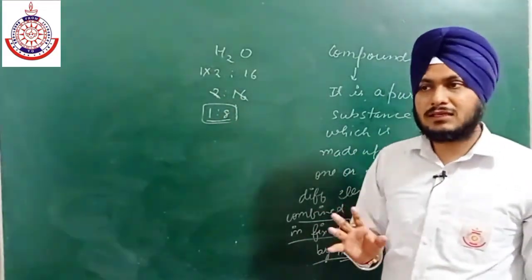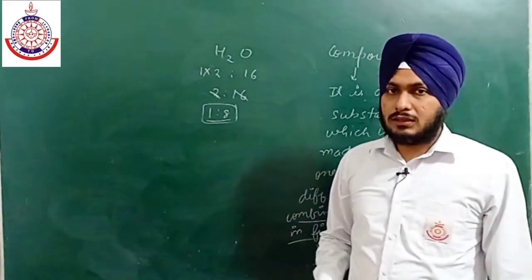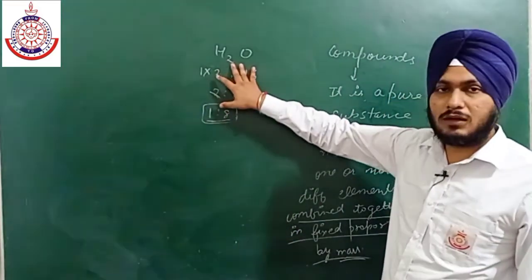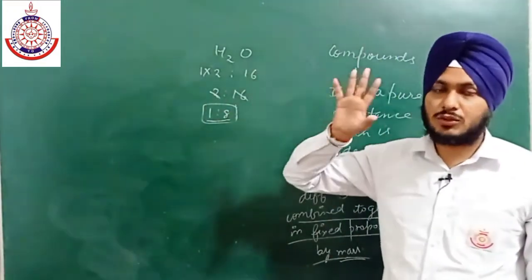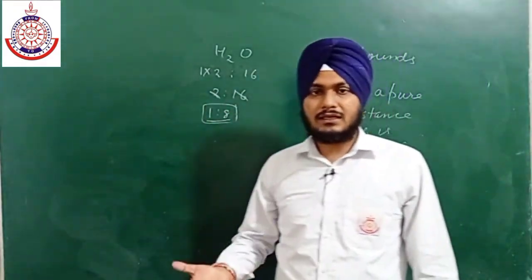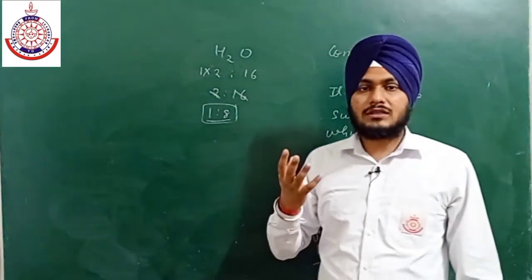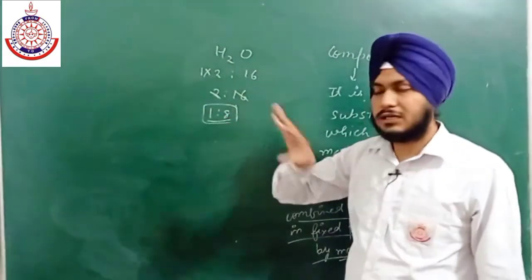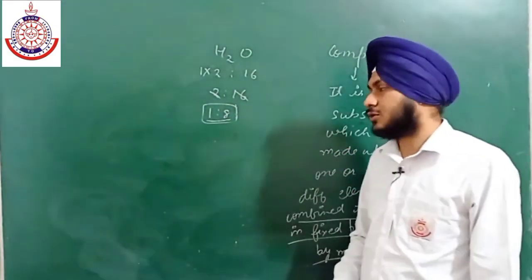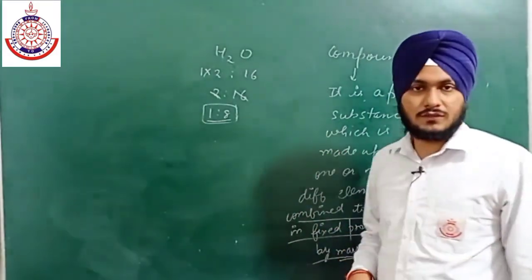Water which is present in our country or in some other country always has this formula, and the ratio of the masses is always 1 ratio 8. Whether it is river water, sea water, or RO water, the formula will remain H2O and the ratio of the masses will remain 1 ratio 8, okay. So this is all about the definition of a compound.